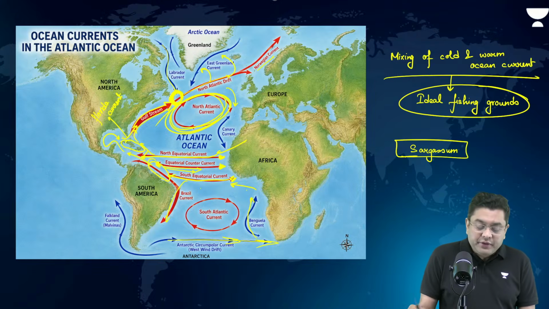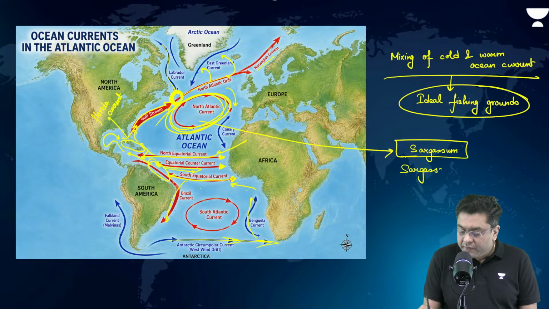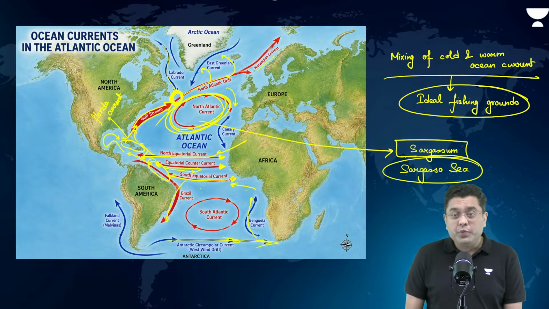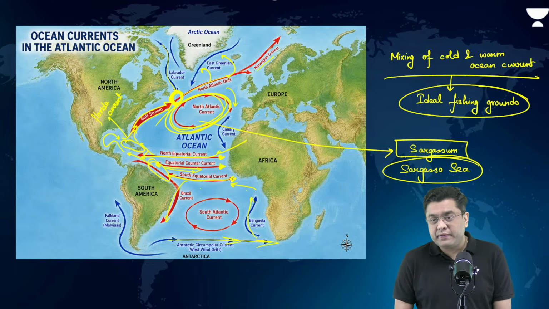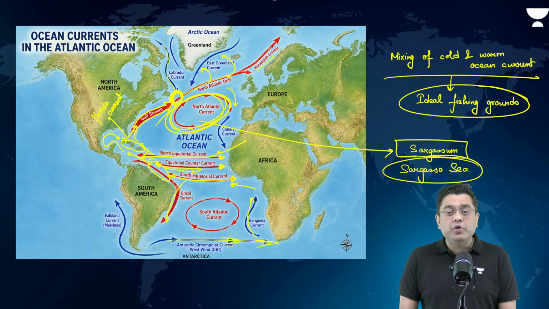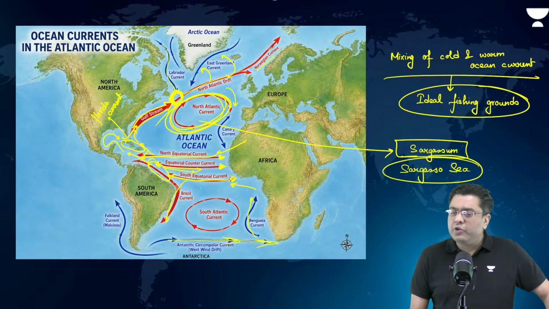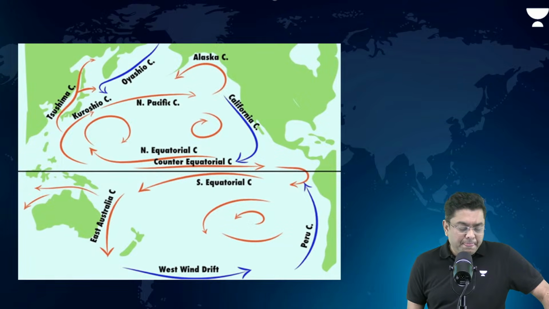That is why this portion, associated with a lot of seaweed, is known as the Sargasso Sea, famous as the only sea across the world where no coastal landmass lies. Sargasso Sea is surrounded by ocean currents. Gulf Stream and Labrador current mix around the region of Nova Scotia, that is around Newfoundland, which is very good for fishing.